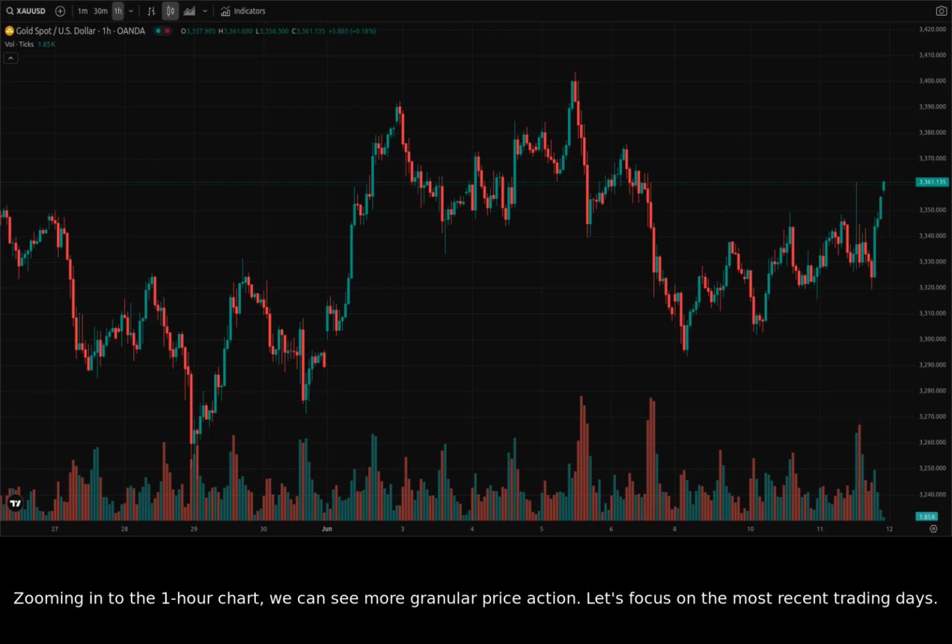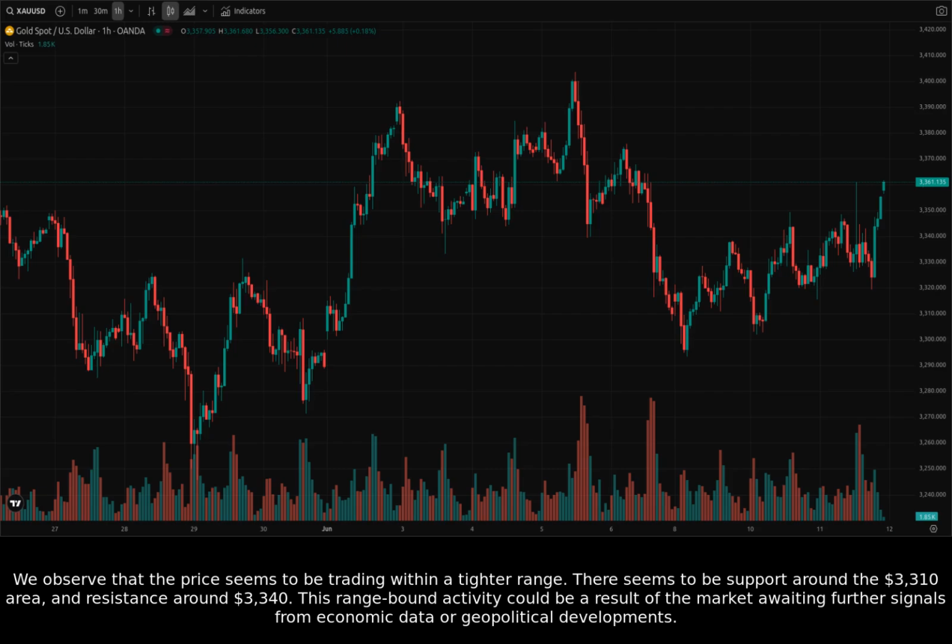Zooming into the 1-hour chart, we can see more granular price action. Let's focus on the most recent trading days. We observe that the price seems to be trading within a tighter range. There seems to be support around the $3,310 area and resistance around $3,340. This range-bound activity could be a result of the market awaiting further signals from economic data or geopolitical developments.